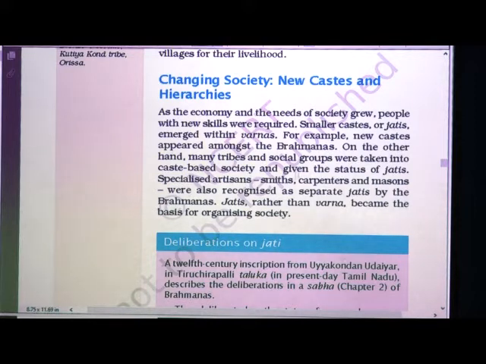On the other hand, many tribes and social groups were taken into caste-based society and given the status of jatis. Here we learnt about Vishwakarma Panchalas like smiths, carpenters, masons who were included. Artisans, smiths, carpenters, masons were also recognized as separate jatis by the Brahmanas. Now jatis rather than varna became the basis of organizing society.